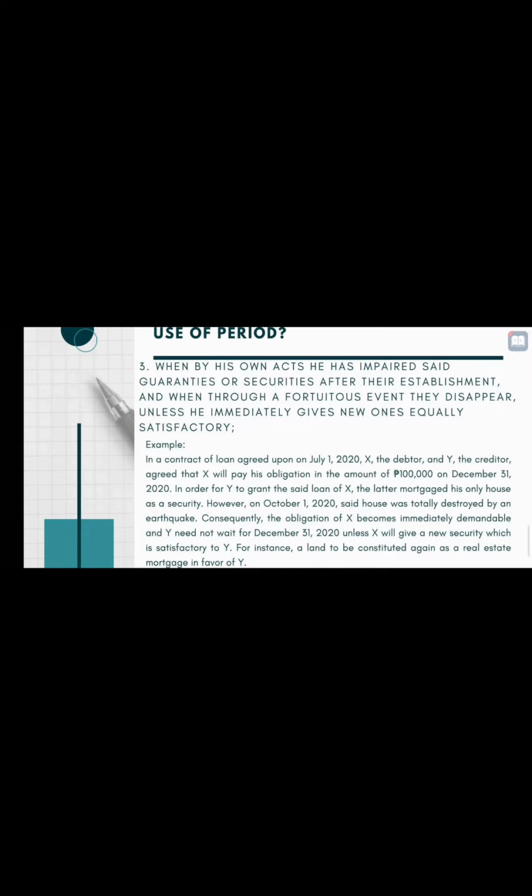Consequently, the obligation of X becomes immediately demandable, and Y need not wait for December 31, 2020 unless X will give a new security which is satisfactory to Y. For instance, a land to be constituted again as a real estate mortgage in favor of Y.